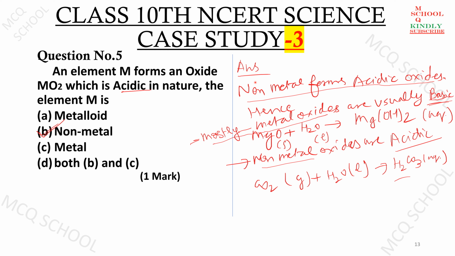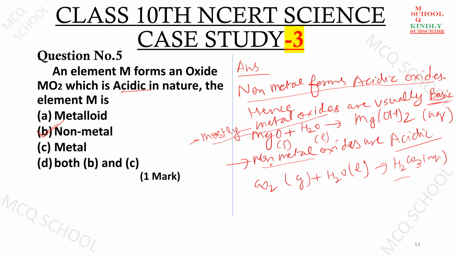In the case of oxides, we can know the nature of the oxide by reacting it with water. For example, magnesium oxide, when it reacts with water, forms magnesium hydroxide, which is basic in nature, because hydroxides are basic.